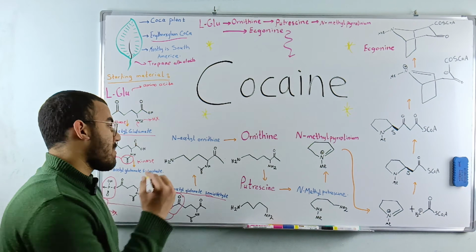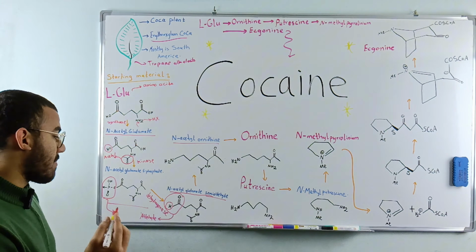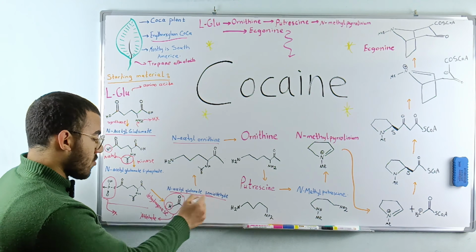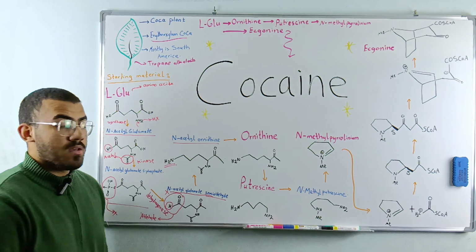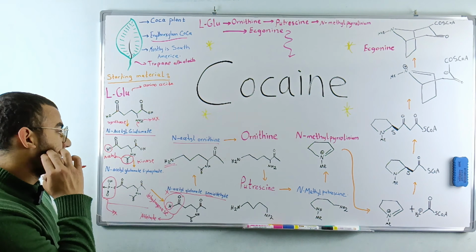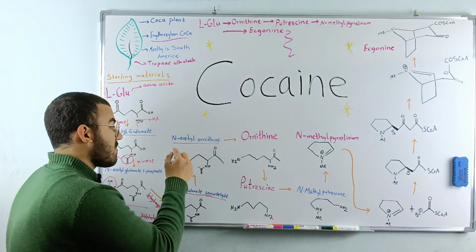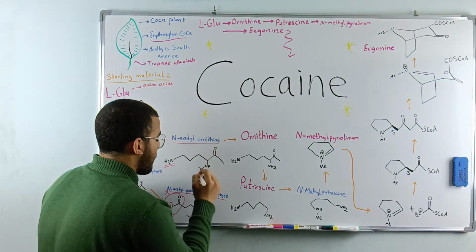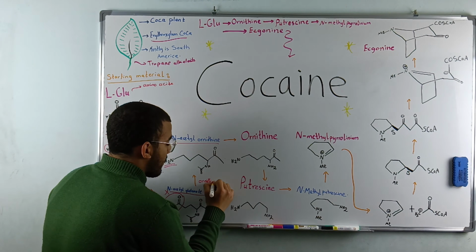What's next? We made something called N-acetylornithine. N-acetylornithine is basically the same structure, but instead of the aldehyde group that was in here, we removed it, and then we added an amino group in here. This process happened with the help of an enzyme called N-acetylornithinase, because we made N-acetylornithine by it. So it's the same name as this, but with an enzyme called ornithinase.